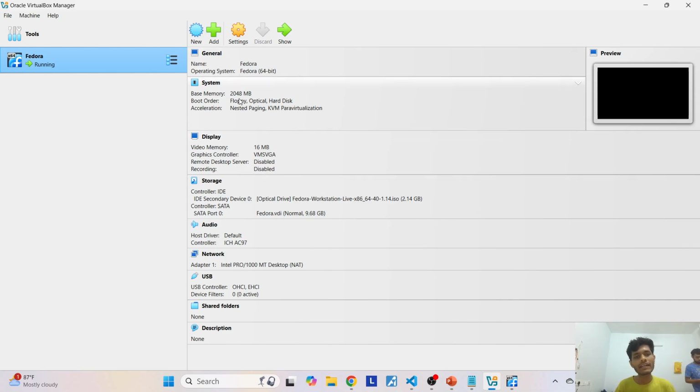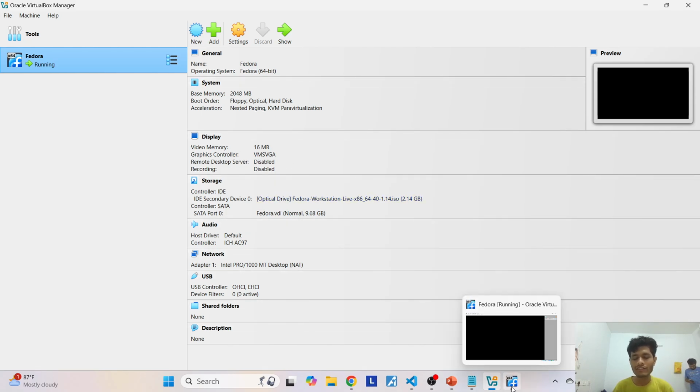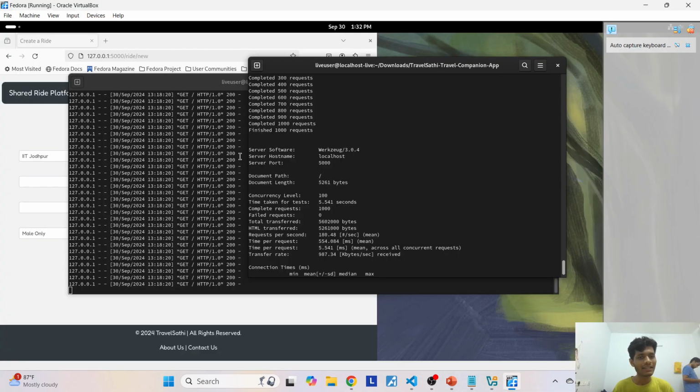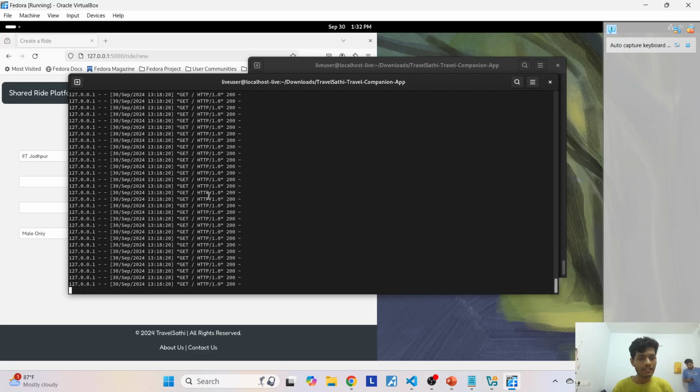Our Fedora VM has the same configuration of 2 gigs memory and one virtual CPU. Let's try to run it here.